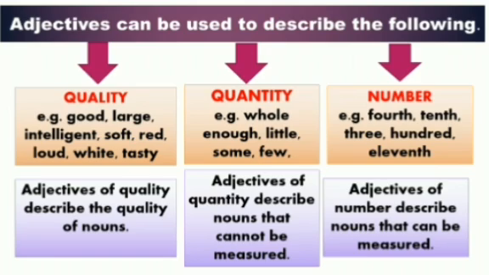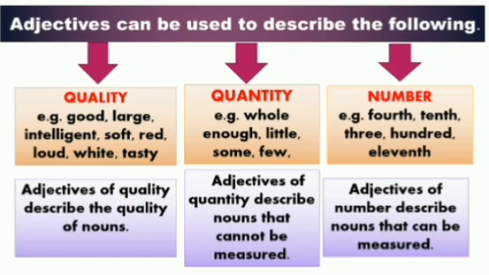next are the adjectives of number. These describe nouns that can be counted. So adjectives of quantity describe the nouns which cannot be counted, which can only be measured, and the adjectives of number describe the nouns which can be counted. Okay, because we cannot count nouns like rice or water. I will not say give me one rice or give me one water.